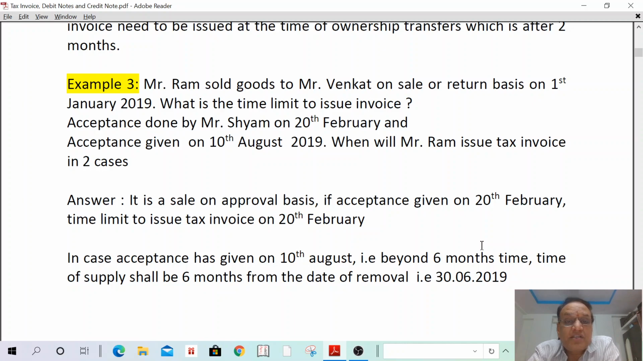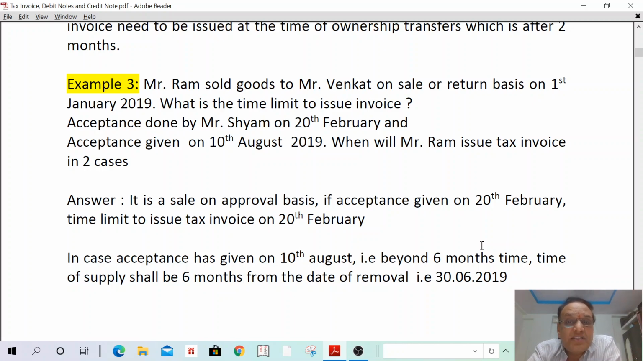Acceptance done by Mr. Shyam on 20th February. That is acceptance, we are sending the goods on 1st January. Acceptance done by 20th February. In such a case, what is the time limit? Date of acceptance or 6 months from the date of removal, whichever is earlier.